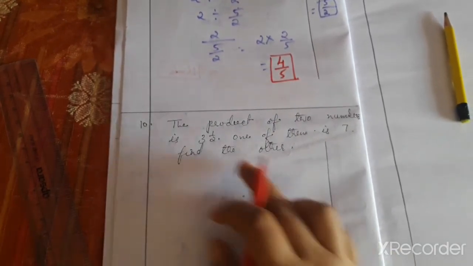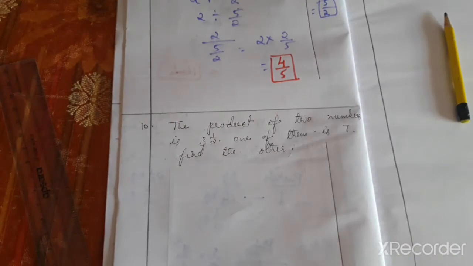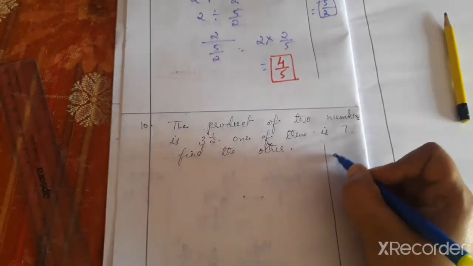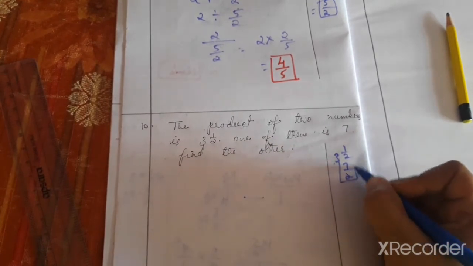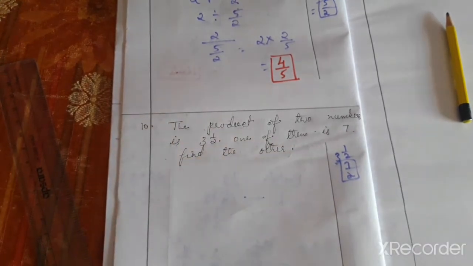Next, the product of two numbers is 3 and half. 3 and half means first convert: 2 3s are 6 plus 1, 7 by 2. The product of two numbers.